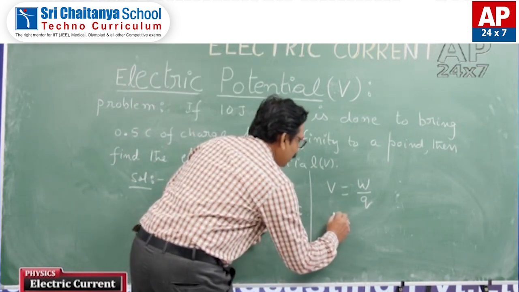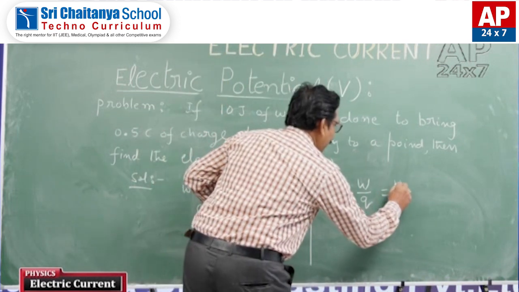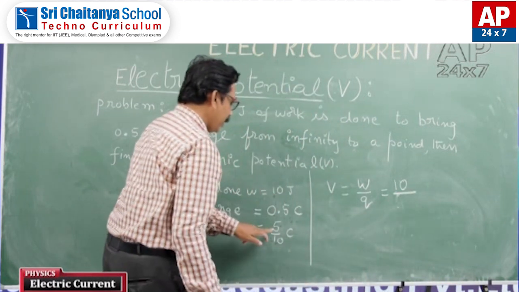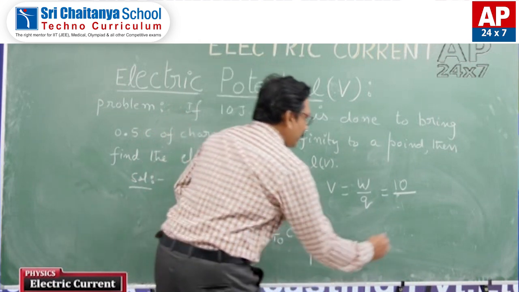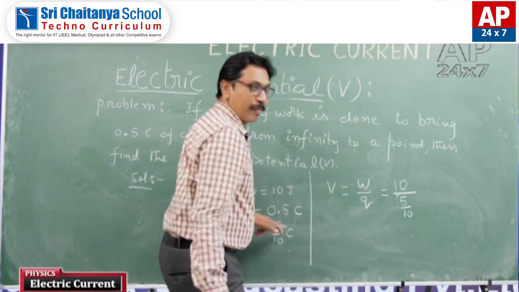Come on, let us do that. V is equal to W by Q, in that case, is 10 divided by 5 divided by 10.